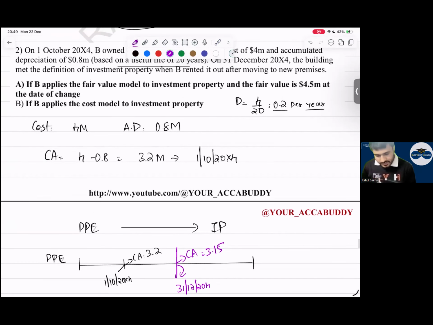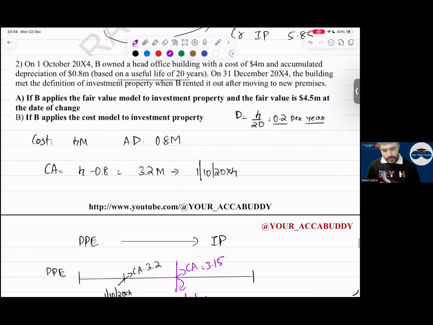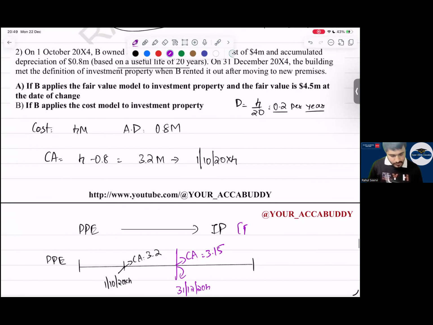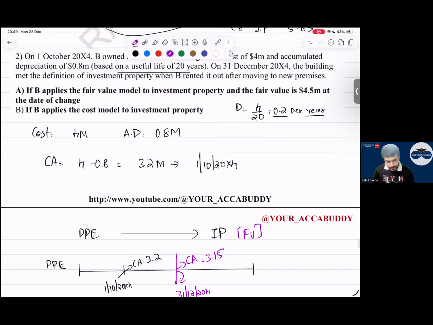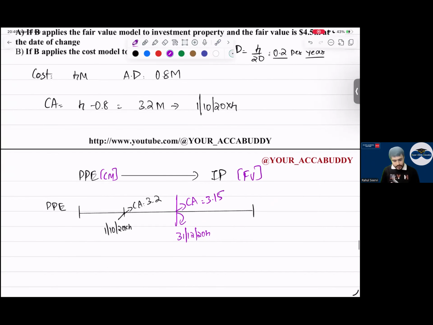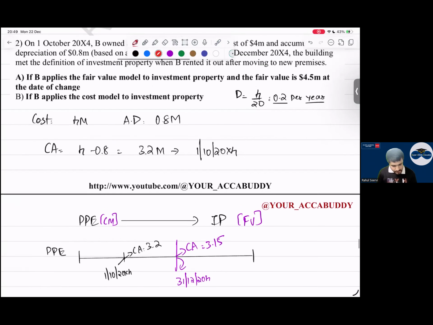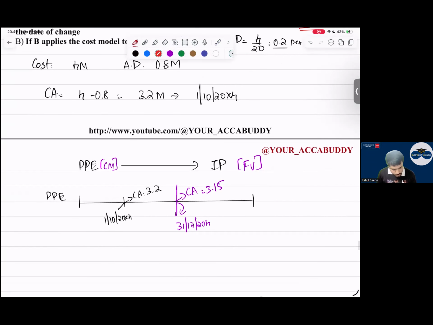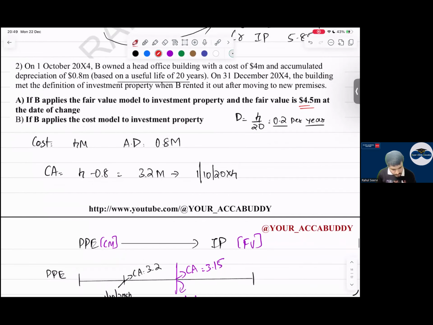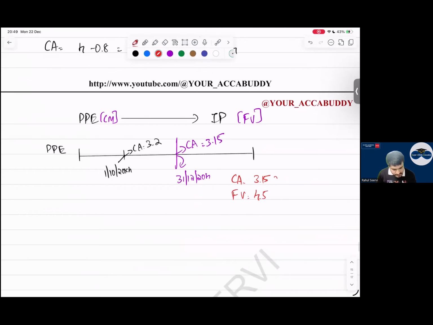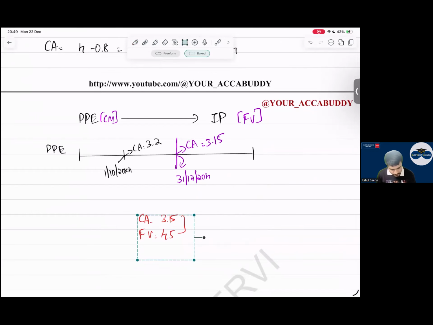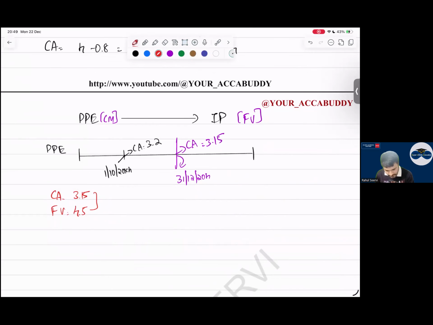Now what is the case saying here? If B applies the fair value model to investment property, can I say for PP they are following cost model only, beta? Yes, sir. Now say me everyone, what is the fair value on this date? 4.5. So my carrying amount is 3.15. Fair value is 4.5. What is this? Gain of how much?